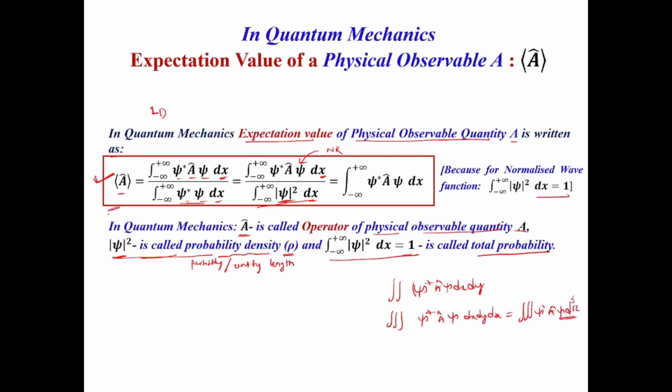Here I have written the 1D form; accordingly, you can consider 2D and 3D, right?